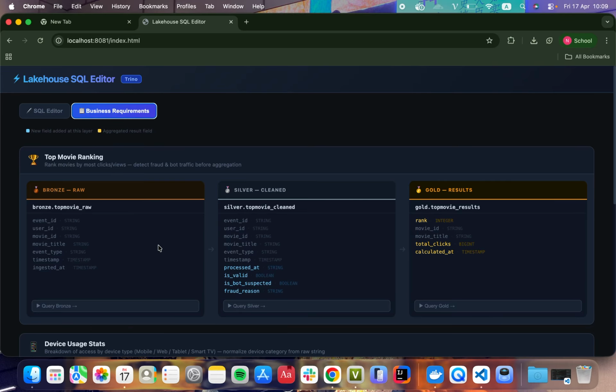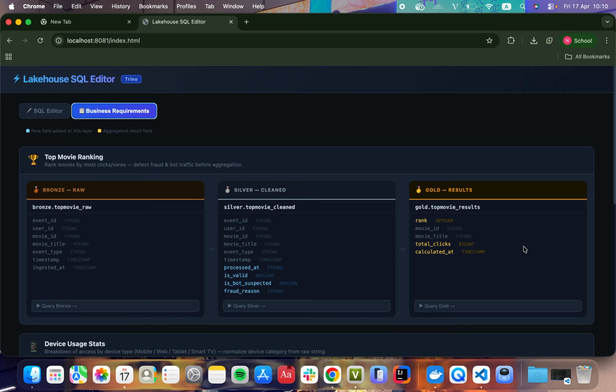The second requirement is top movie ranking, same pipeline structure, but different business goals. Events come in with movie click data, bronze stores them raw, and silver cleans and runs a dual sliding window fraud detection. One window tracks how many total events a user generates, another tracks how many times the same user clicks the same movie. If either threshold is exceeded, the event is flagged as suspected bot but not deleted.